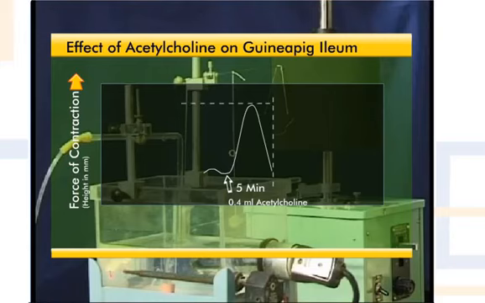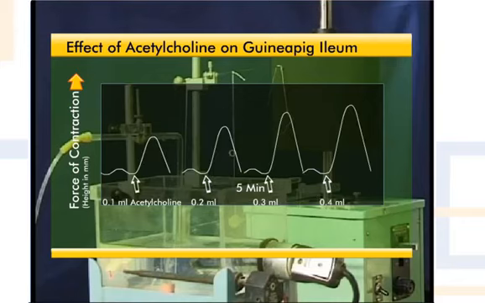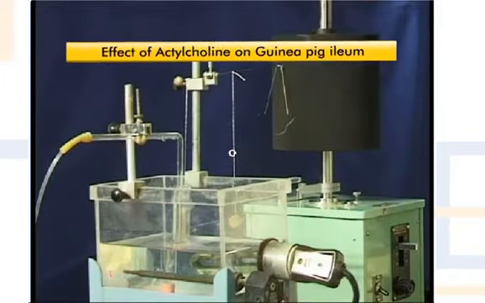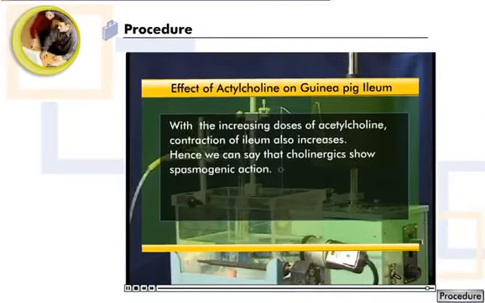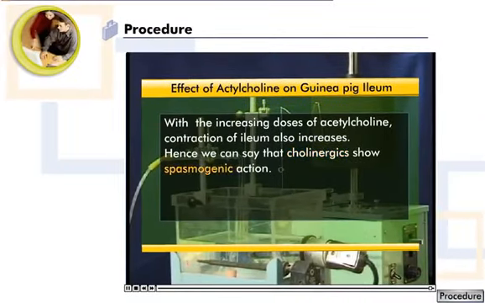Now measure the height of each response in millimeter. Please note that height of the response is indicative of ileum contraction. You shall observe that with the increasing doses of acetylcholine, contraction of ileum also increases. Hence, we can say that cholinergics show spasmogenic action.